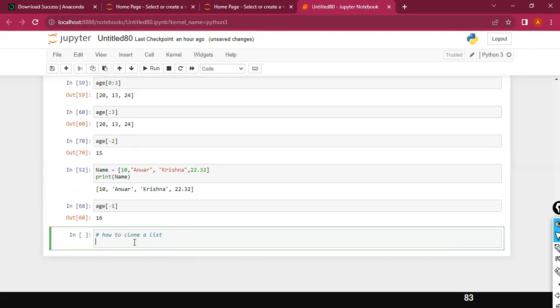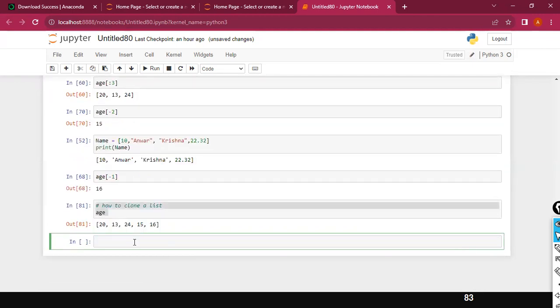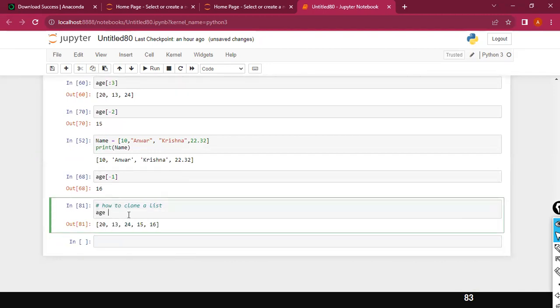How to clone a list. For example, my list name is age. If I press enter, all the values in my list are displayed. Is there any way that I can copy the age list values into another list? Yes. For example, I'm going to use copy of age. This is the new list. All the values in age will get copied here.